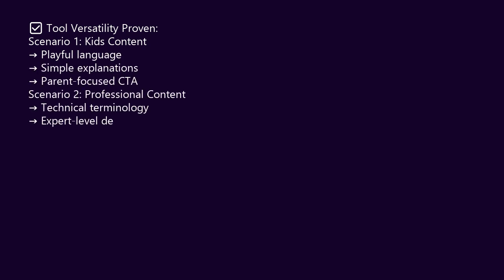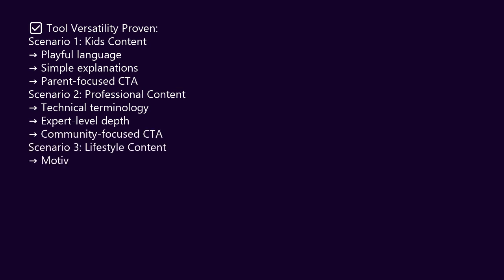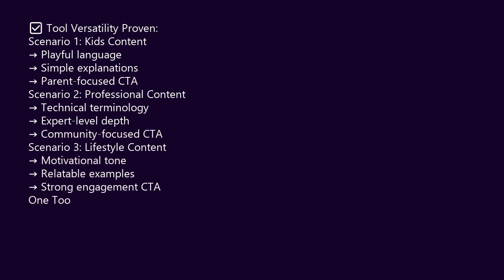Incredible! 3 completely different topics. 3 different tones. 3 different target audiences. And your tool adapted perfectly to each one. The kids' Python description is playful and simple. The machine learning description is technical and professional. The productivity description is motivational and inspiring. Same tool. Same function. Completely different outputs.